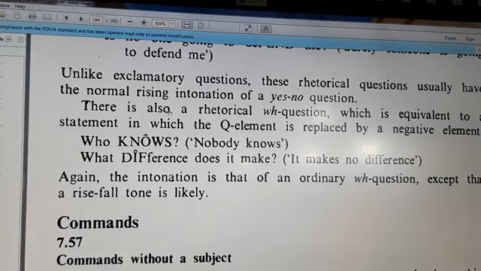All in all, we have five types of questions. If we talk about the major types, we have yes-no questions, wh-questions, and alternative questions. With the minor types, we have two, which are the exclamation or exclamatory questions and rhetorical questions. With the major types, we ask in order to seek information, to confirm or to supply, and so on. But with the minor types of questions, actually we don't require information from the listener, but we make a statement indirectly in the form of a question.